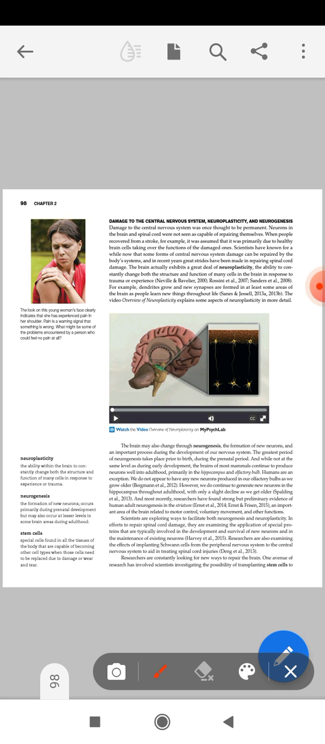How does this happen? It is neuroplasticity. Neuroplasticity means the ability of the brain to constantly change both the structure and function of its many cells in response to experience or trauma. Like when we learn something new or when we forget something, the neurons present in the brain get changed.